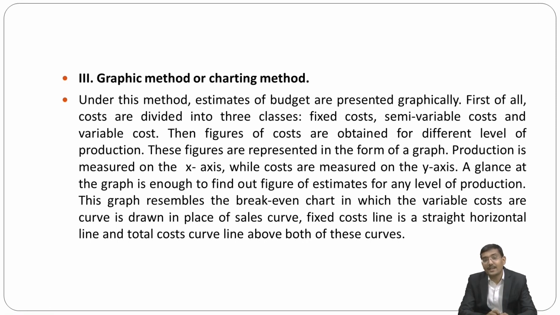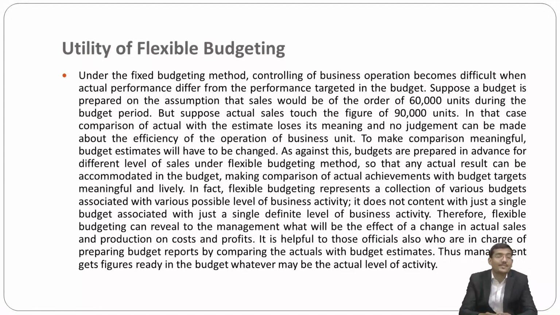A glance at the graph is enough to find out the figure of estimates for any level of production, and this graph resembles the break-even chart in which the variable cost curve is drawn in place of a sales curve. The fixed cost line is a straight horizontal line and the total cost curve lies above both these curves. The next is, my dear friends, the utility of flexible budget.